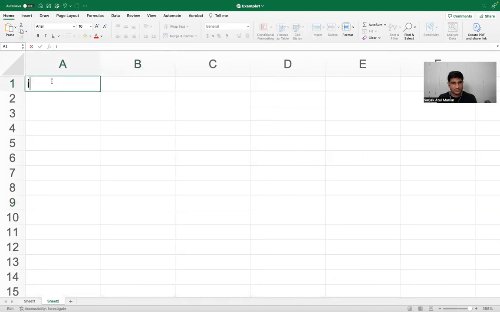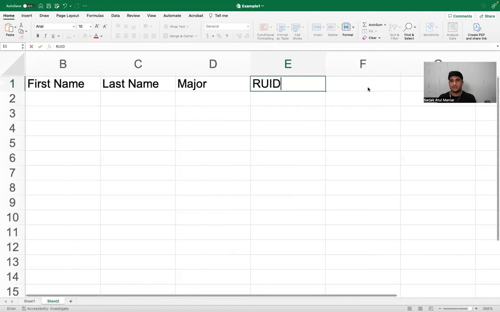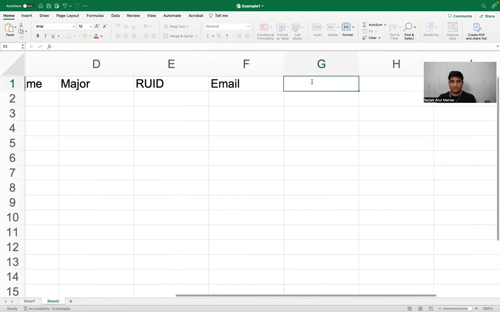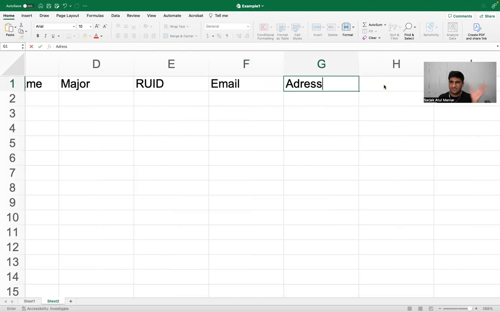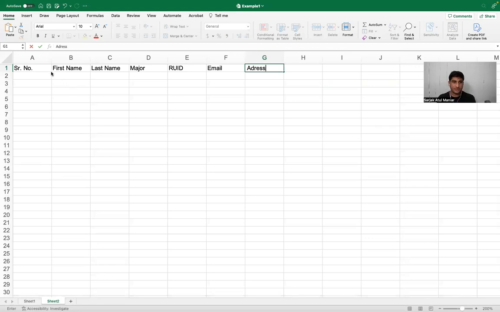These are the typical values we usually see inside the columns of any kind of data file: serial number, name, and inside name, let's say first name specifically, last name, course or the major. Let's say I want your RUID, your email, your address, and stuff like that. So this is how you can come up with the different headings.